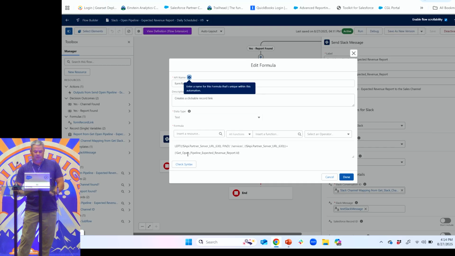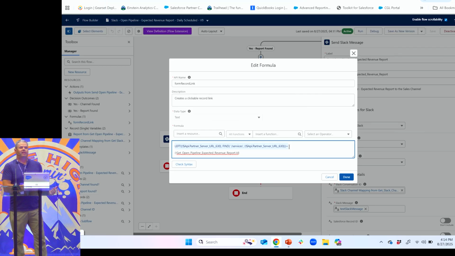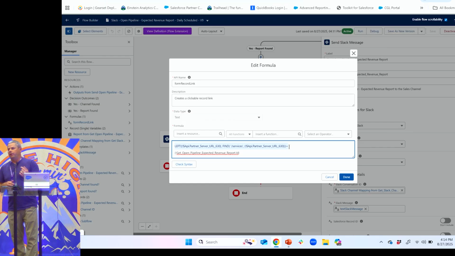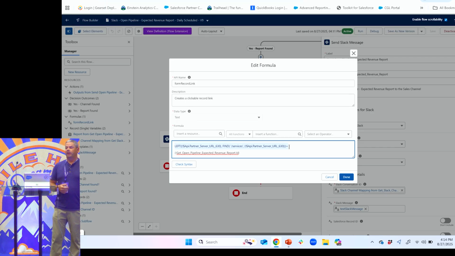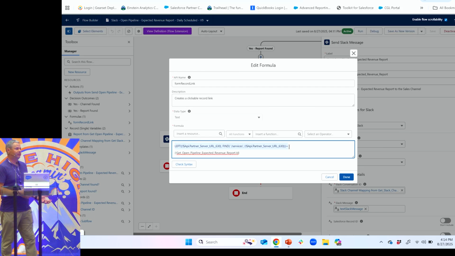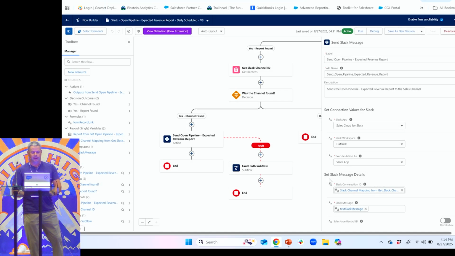But this right here is a reusable syntax where if I just add a record ID to the end of that, so it could be from a variable, it could be from a get record element, that makes a clickable link to a record. So this is super useful in flows, or if you're sending emails and you want somebody to be able to click into a record or a chatter post or a Slack message, really, really reusable and functional. And I'll have a slide that'll show that in a minute.